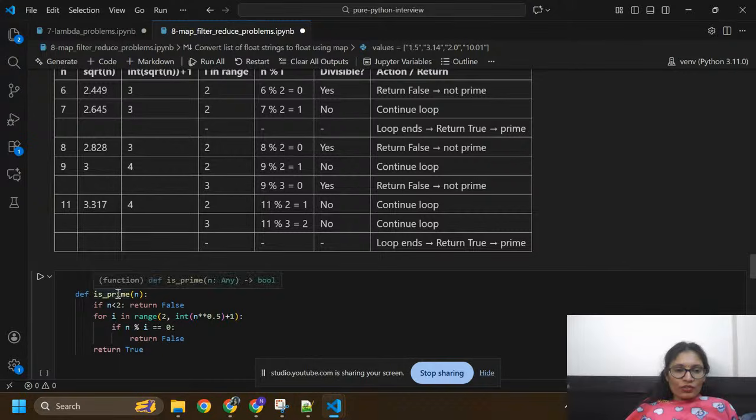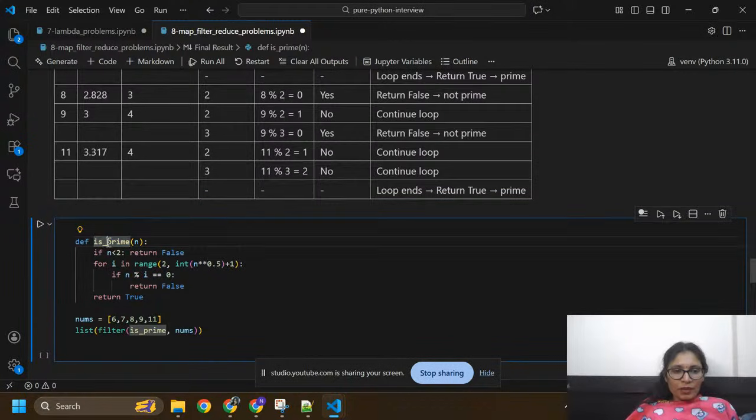First of all, you need to check this is the function name, is_prime, and this is also a function name. Here inside the list, inside the filter, I am just passing this function name and the numbers. Okay, n equals number, and these are the numbers.